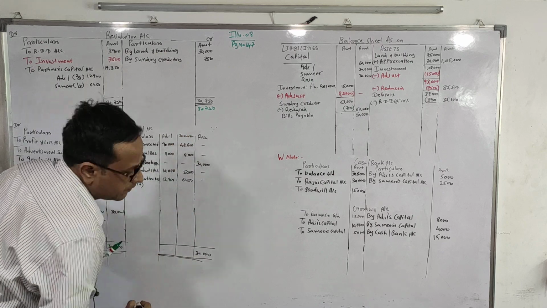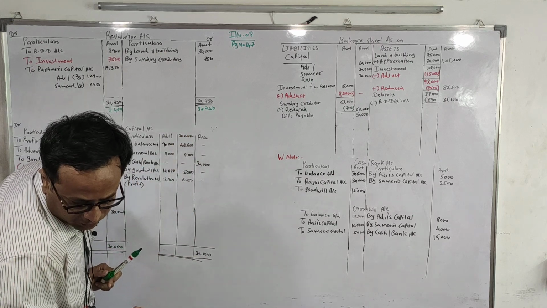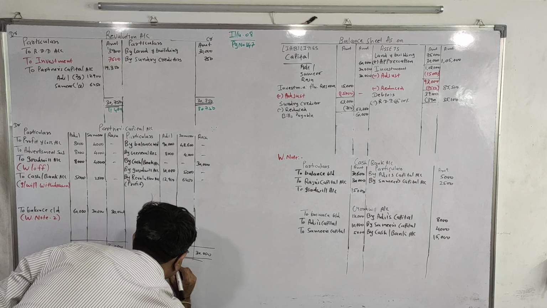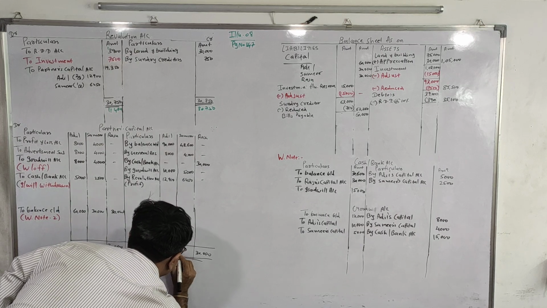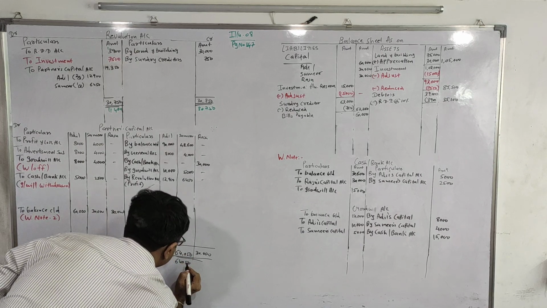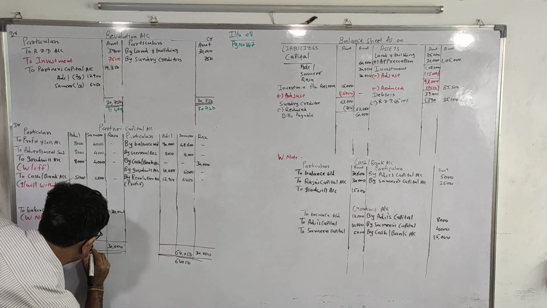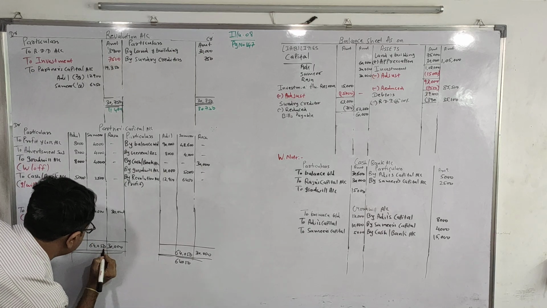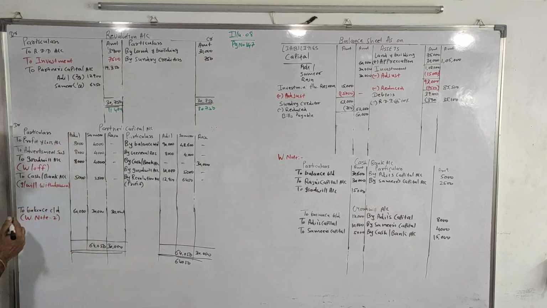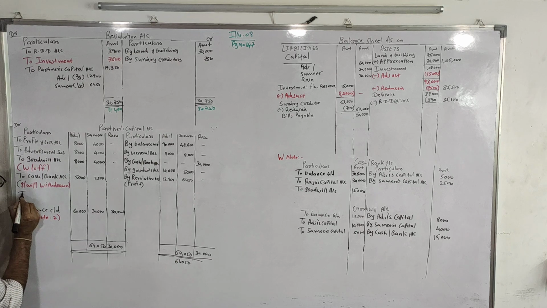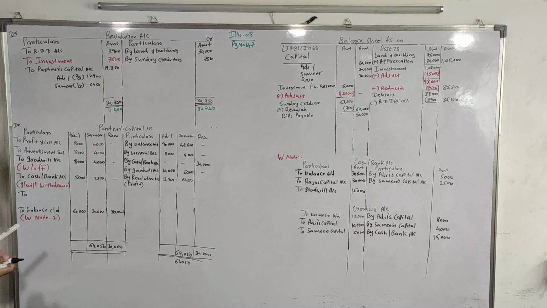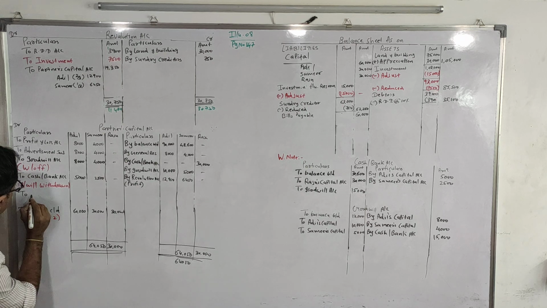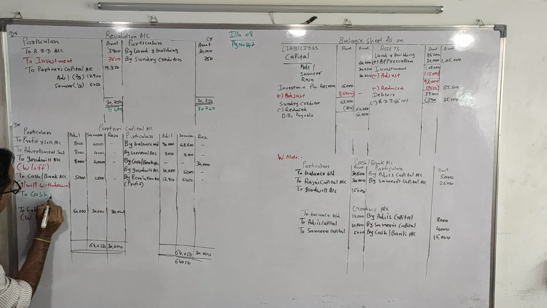For Samir, the total will be 64,050, 64,050, and now the balancing figure will transfer where? To cash account.